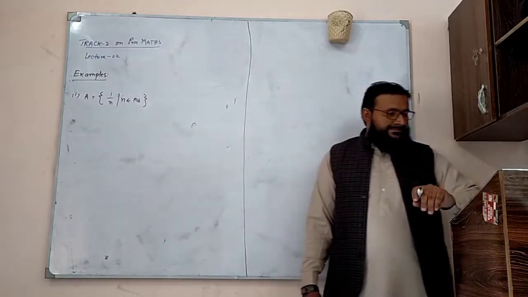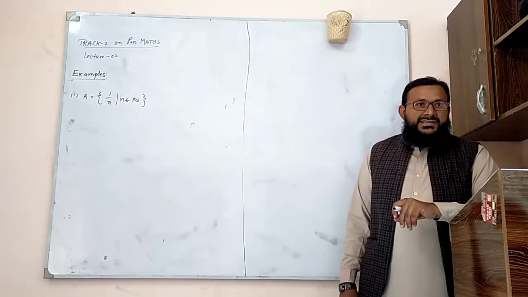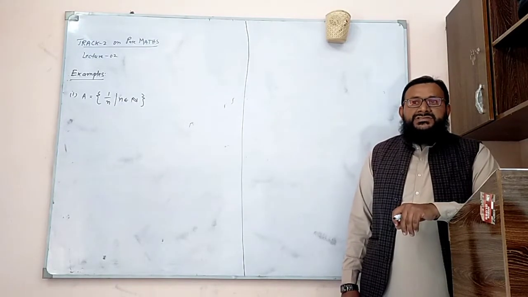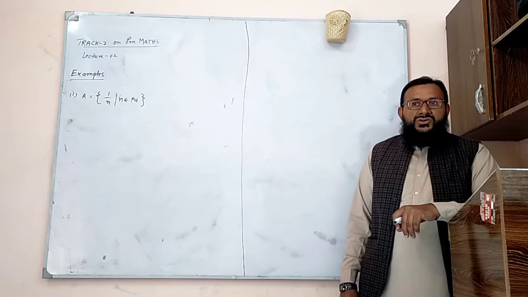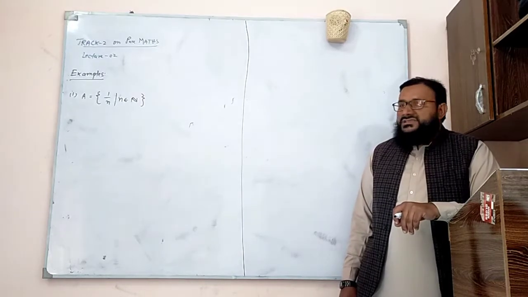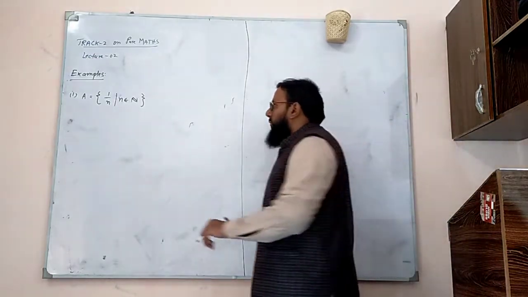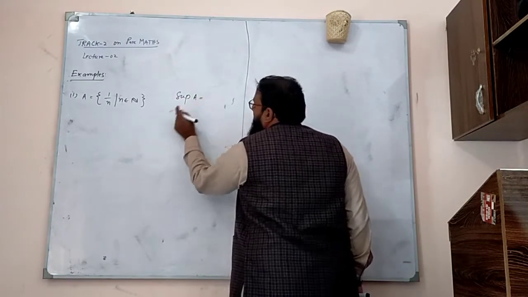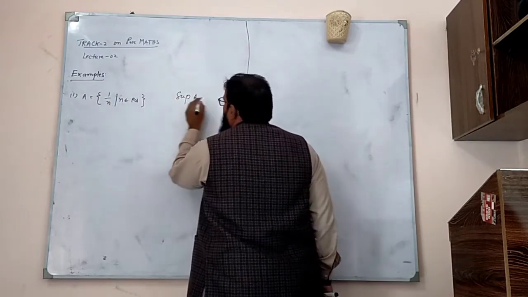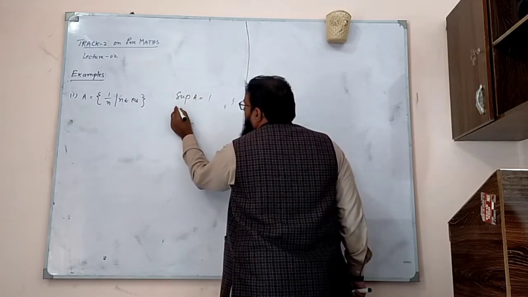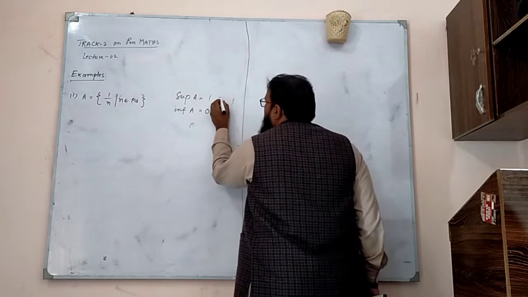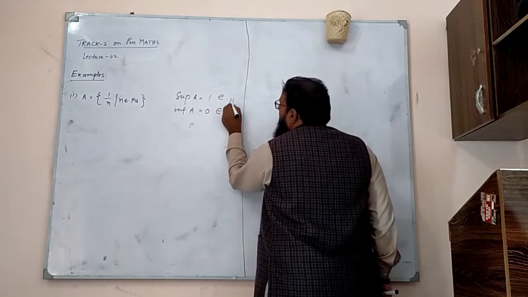This is a set but in the form of a sequence. This set contains elements of the form 1 over n, where n is from the set of natural numbers. What is the supremum of this set? 1, because the maximum element would be 1, and the infimum of this set is 0. Does this supremum belong to this set or not?